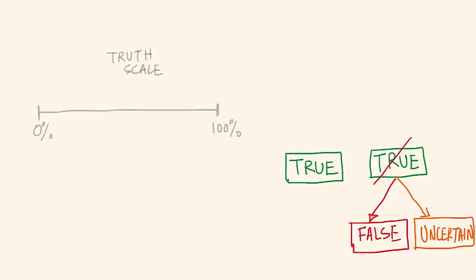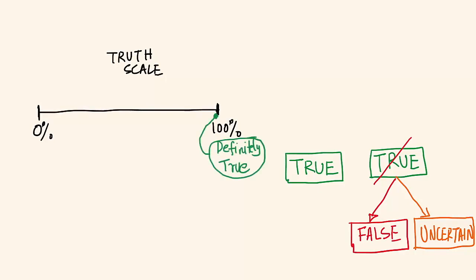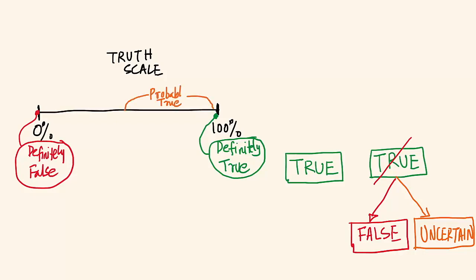Right, let's understand it better. Let's take a truth scale from 0% true to 100% true. 100% true is something that will be definitely true. 0% true is something that is absolutely false. Jijo is a male. Jijo is me, by the way. Definitely true. Jijo is a female. Definitely false. And then you have stuff which is in between. So you can call that part probably true and that part probably false.